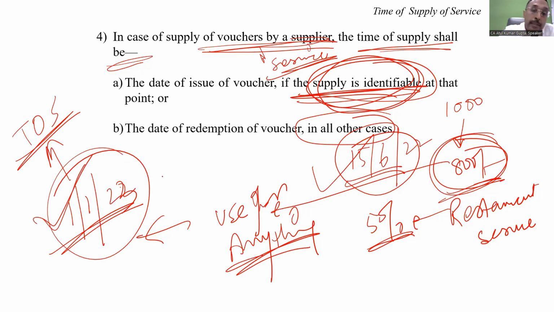And at the rate of whichever supply you are using this voucher for, say for example, you use this voucher for restaurant 5%. But if you use this voucher, say for example, paying the rent, then it will be 18% GST.